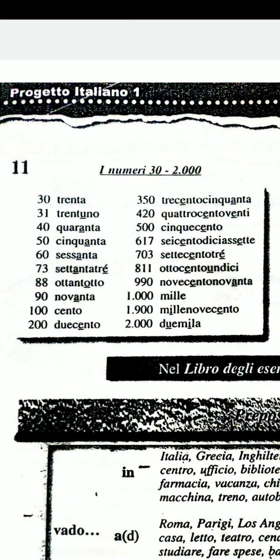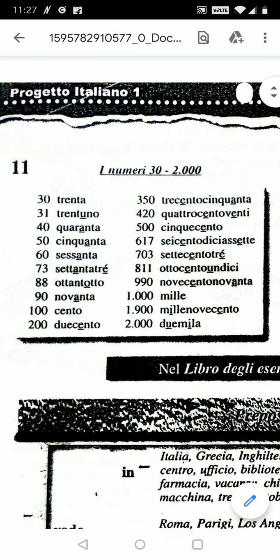What is 700? Settecento. Settecento tre, 703. 800, ottocento. 811, ottocento undici. Remember the numbers 1 to 20. So 811.